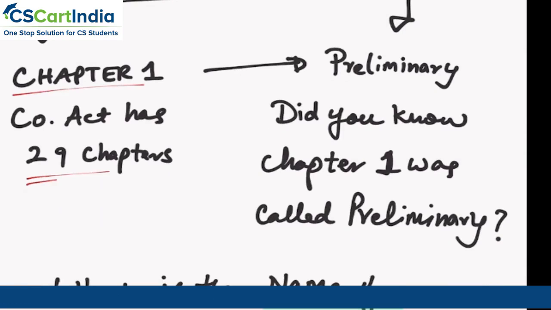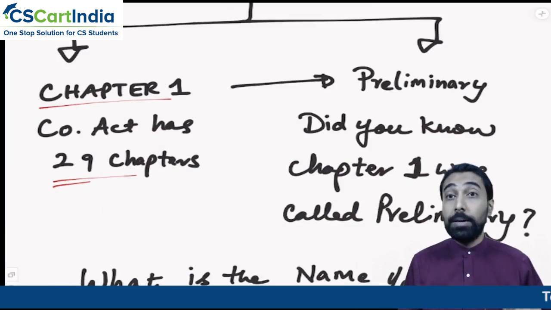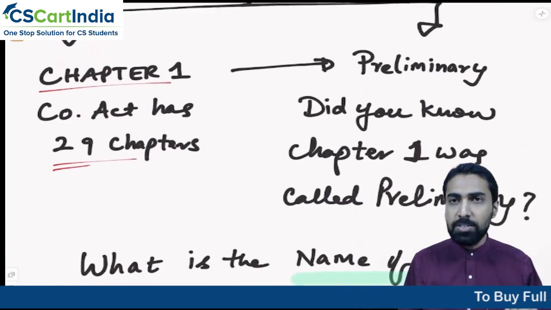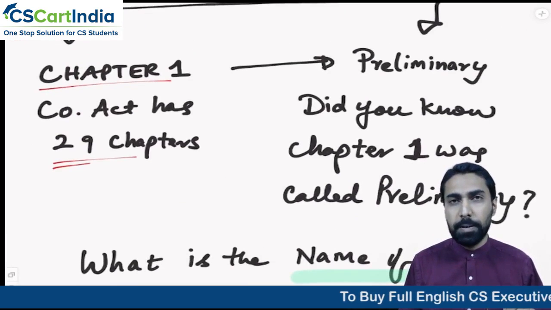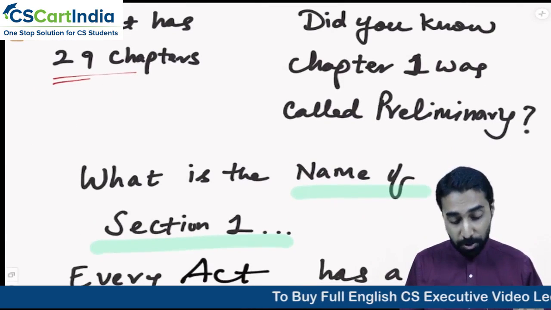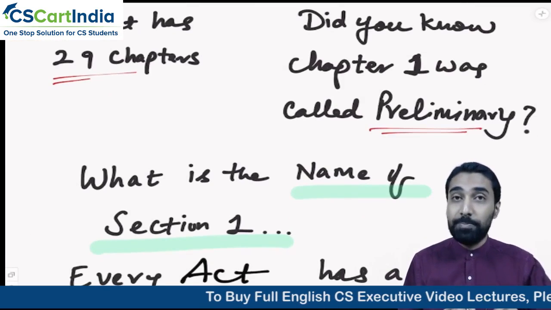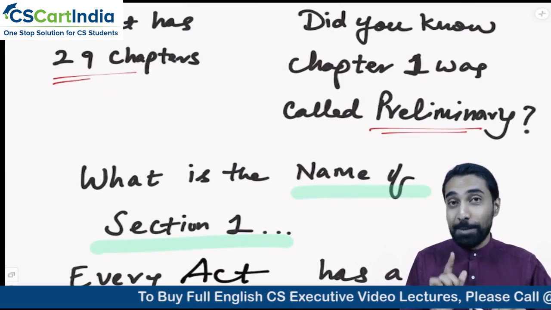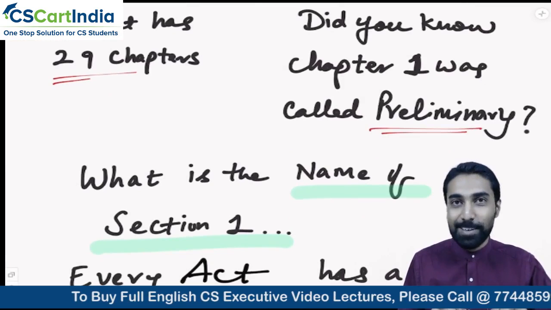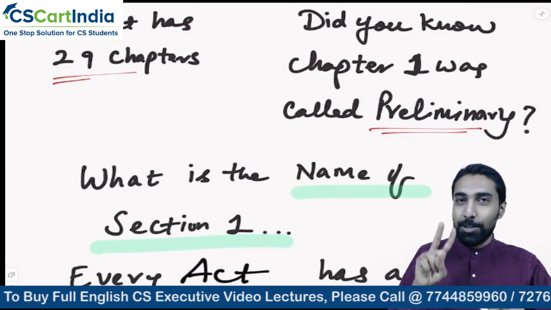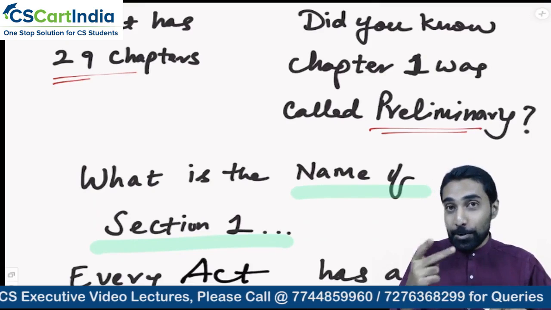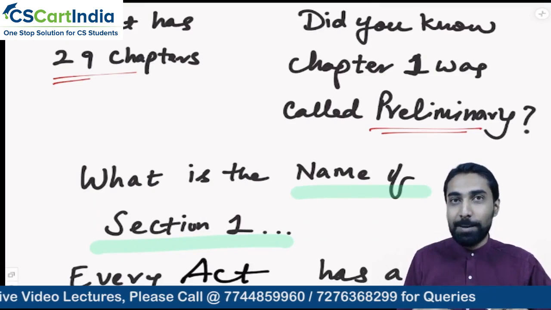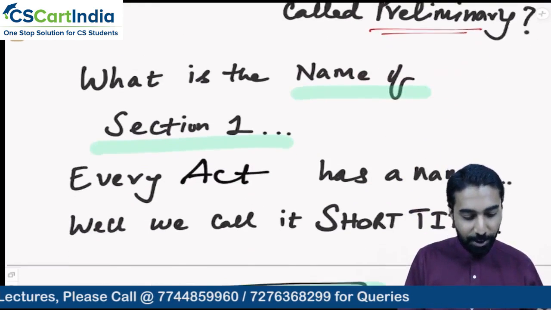The Companies Act, you should know, has 29 chapters, and as you can see, the first chapter is what we call preliminary. Did you really know that the first chapter was called preliminary? In that, the first chapter has 2 sections, section number 1 and section number 2, and together the name of this chapter is preliminary. Just a fun fact for you.